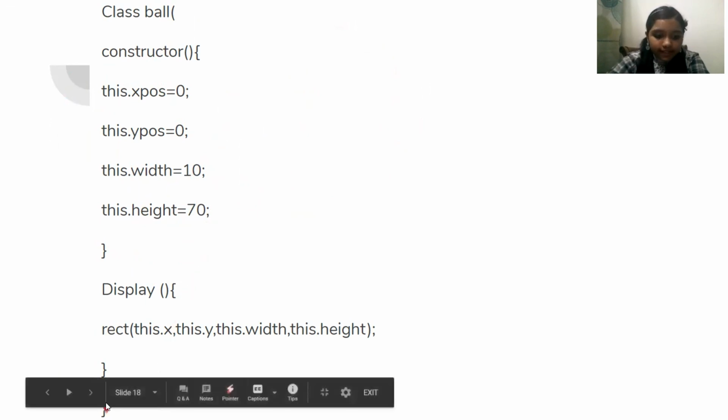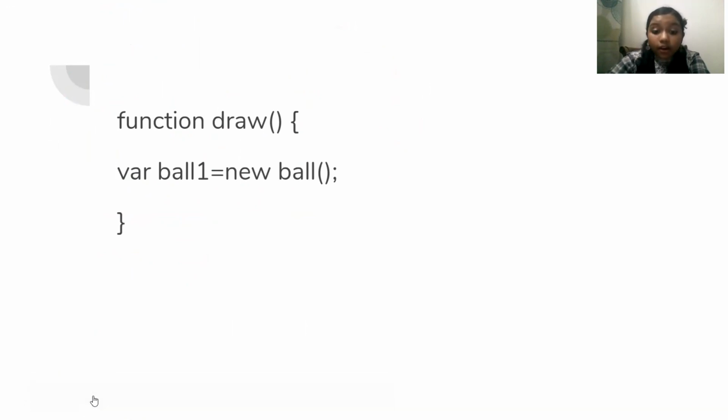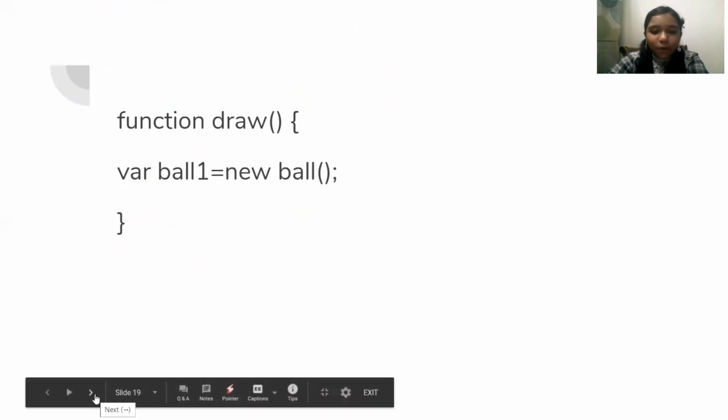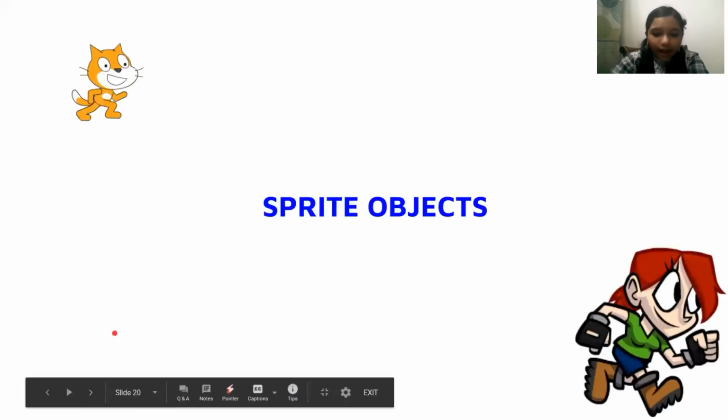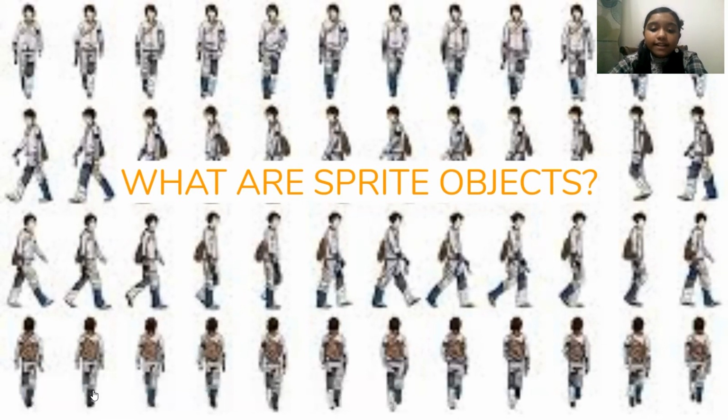So now that we know the syntax of the class and object, let's move on to the exciting part of coding, and that is sprites. So what are sprites? A sprite is a two-dimensional bitmap that is integrated into a larger scene, most often in a 2D video game. In simple words, we can say that sprites are the characters of the game.